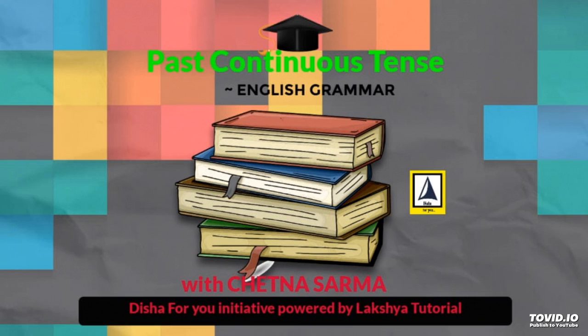For example, I was not sleeping when you got home late last night. Now, in all such cases of interruption in which a past continuous tense is interrupted by a simple past tense, we see that a longer action is indicated by the past continuous tense and a shorter action is expressed through the simple past tense. The interruption is usually a shorter action in the simple past. For example, I was watching TV when she called.